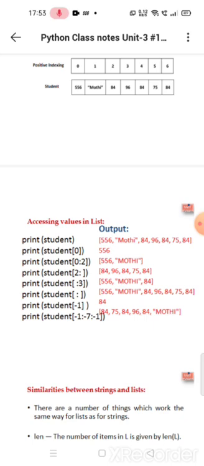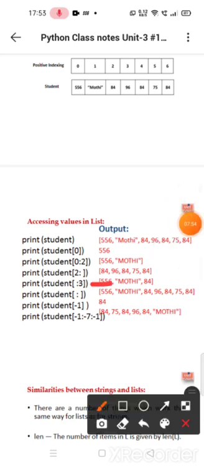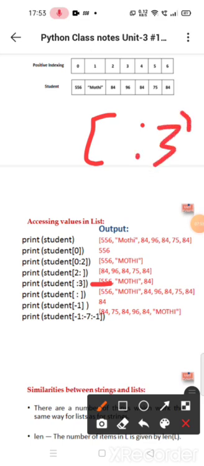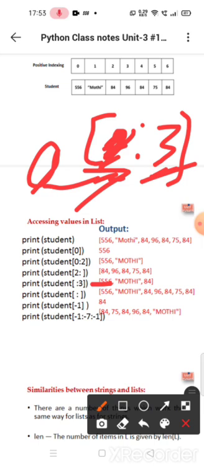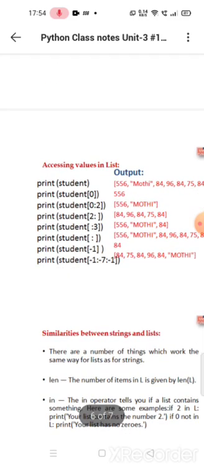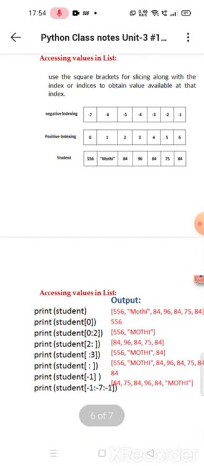I hope you are understanding. Next, student of :3. If we do not assign any starting value here, it will obviously take it as 0. It will assign only positive values. If we do not set a starting value, it will take only 0, from 0 up to 2 only, because it does not take the third value. The slicing operator prints only 0 to n minus 1. So student of 0 is 556, student of 1 is Moti, student of 2 is 84, and student of 3 doesn't print. So the output will be like this.